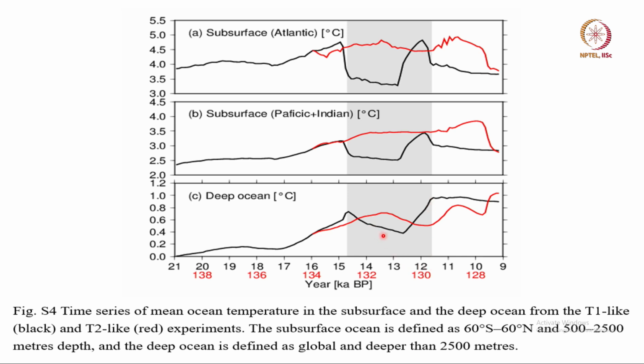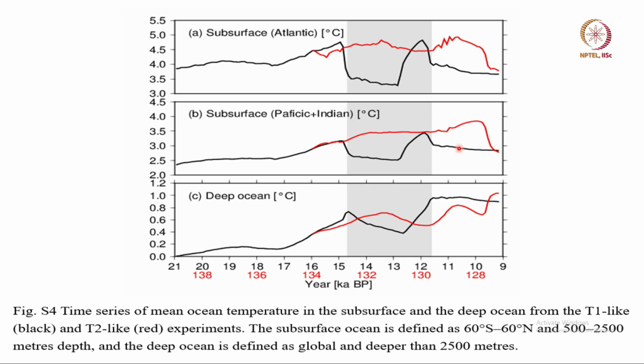So, as this warming occurred, the Bølling-Allerød, you can see that the deep ocean was 0.5 degree warmer than what it was in the last interglacial 130,000 years ago. But if you come to the subsurface, which is the average between 500 to 2,500, you see that the last interglacial 130,000 years ago was warmer always than the present warming event.